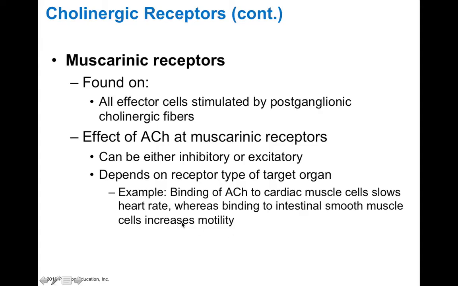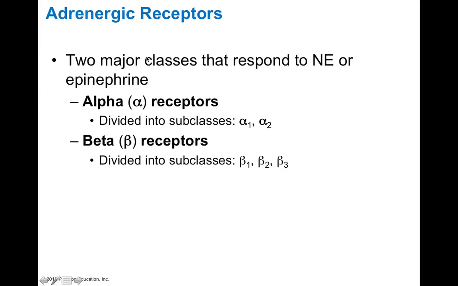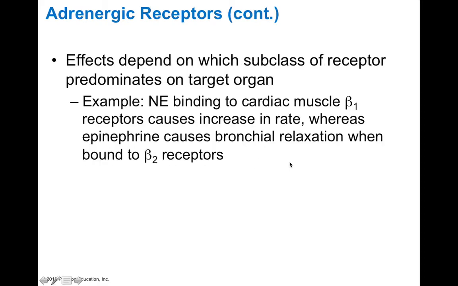For the adrenergic receptors, these are sensitive to noradrenaline and adrenaline, also called norepinephrine and epinephrine. There are two subclasses: alpha and beta adrenergic receptors. So there's alpha 1, alpha 2, and then beta 1, 2, and 3. The effects of norepinephrine and epinephrine on these receptors depend on the receptor that predominates on the target organ.